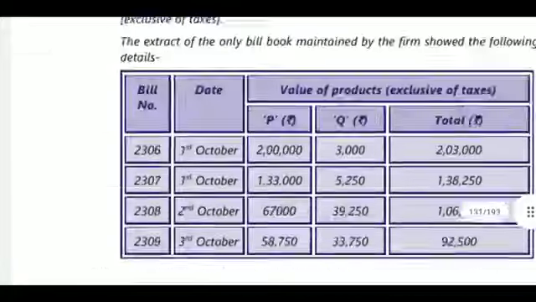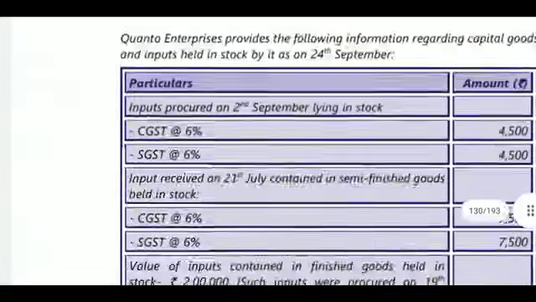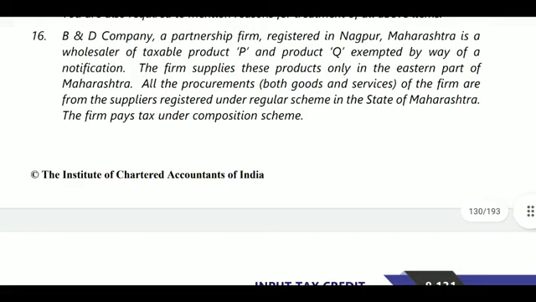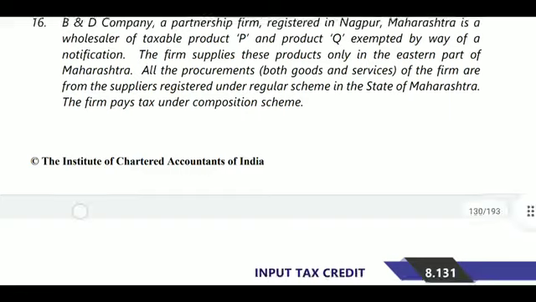Next question will be the 16th question. What is there in the 16th question? In question number 16, B&D company, a partnership firm in Nagpur, Maharashtra, is a wholesaler of taxable product P and exempted product Q. So he is providing two products. P is a taxable product, Q is an exempted product. By way of notification, the firm supplies these products only in the eastern part of Maharashtra.